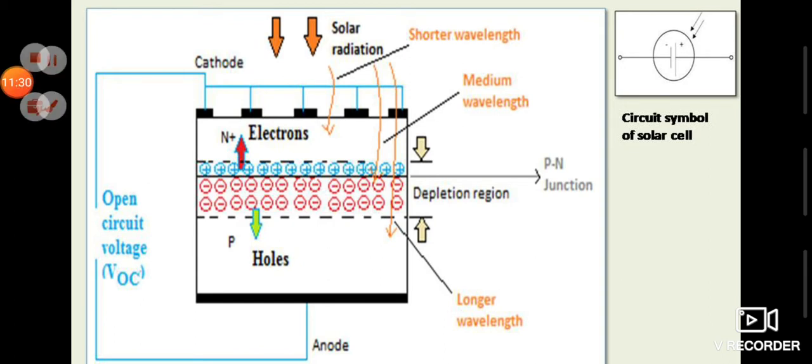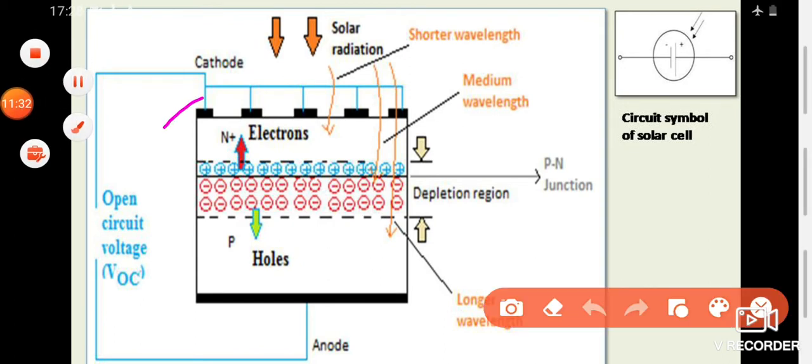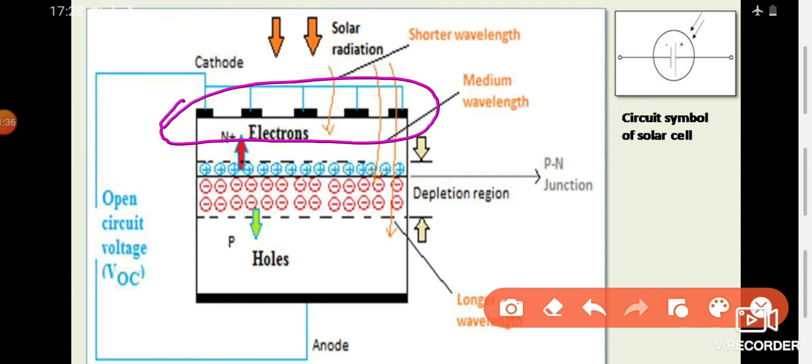You have to note that these black dots or black squares are actually the metal contacts. And why do they look so? Because they are finger like contacts. Their shape is like the fingers of our hand. They can also be grid like.